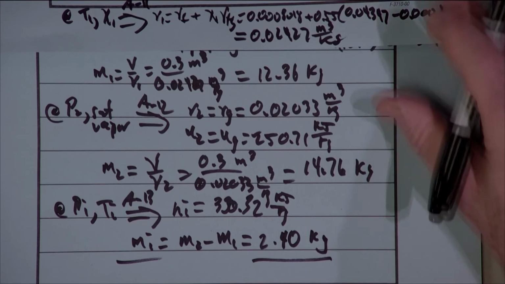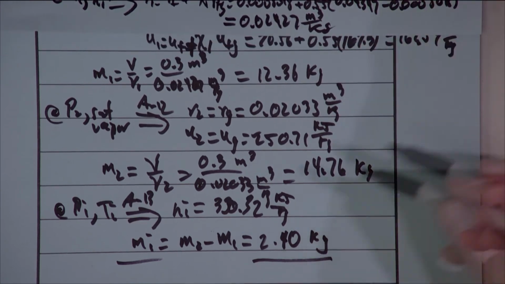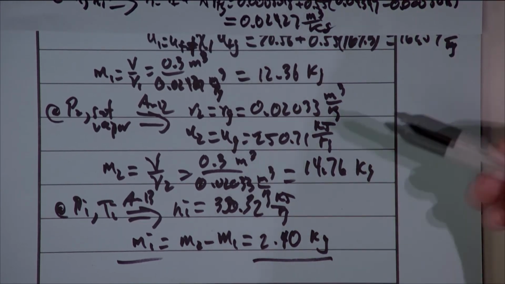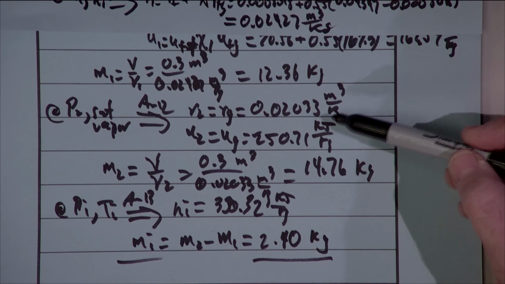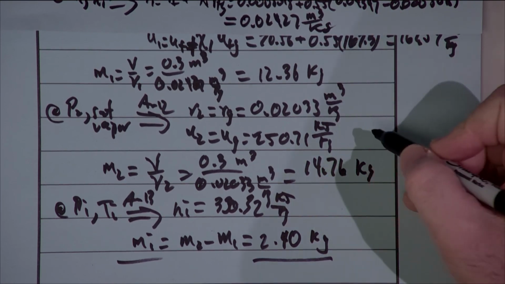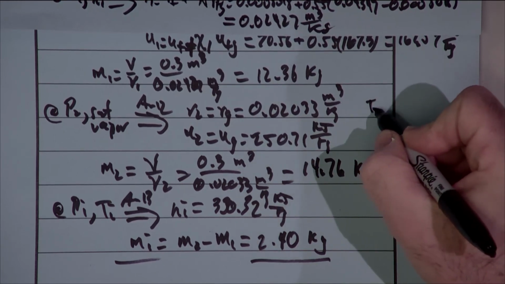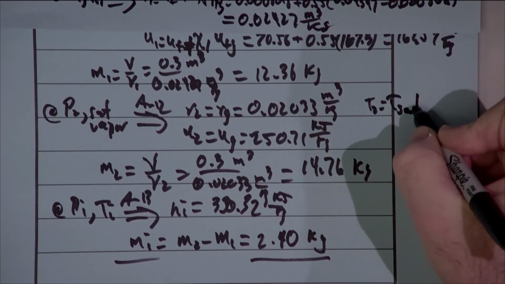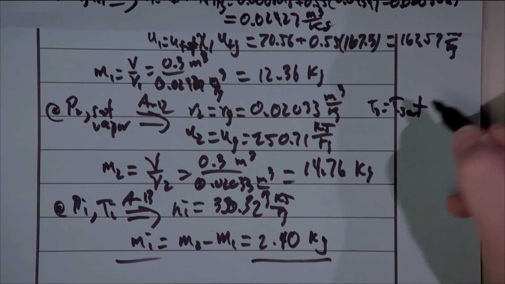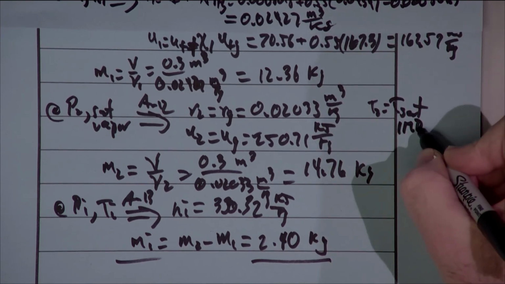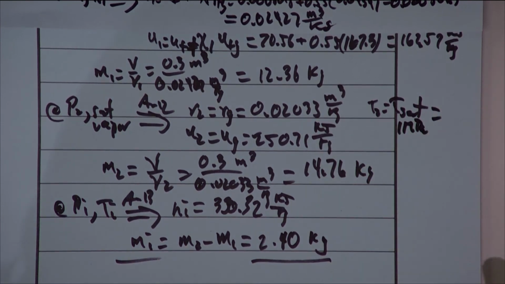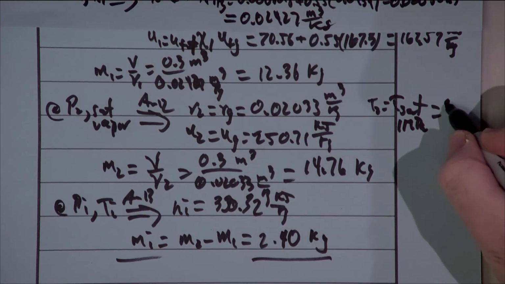We've also been asked to find the temperature at point 2. Honestly, I should have done that above. As long as I was already in the saturation table at state point 2, I should have found it there. So I'm just going to go back up. T2 clearly is Tsat at this particular pressure of 1 megapascal. So we just read that right out of the table. It's 39.4 degrees Celsius.